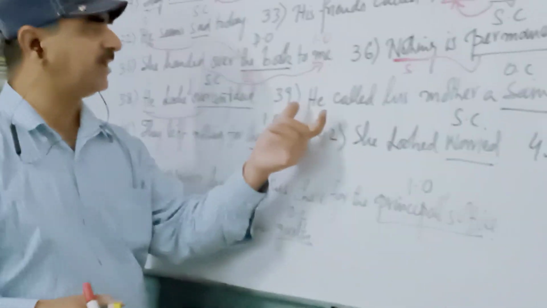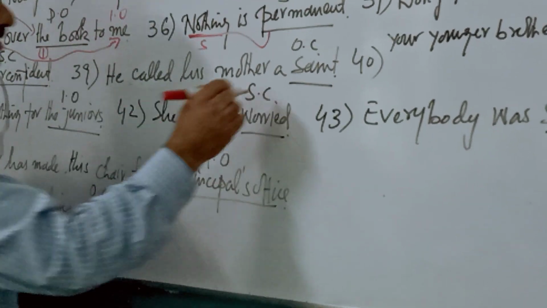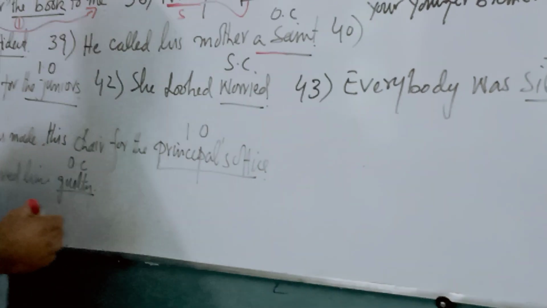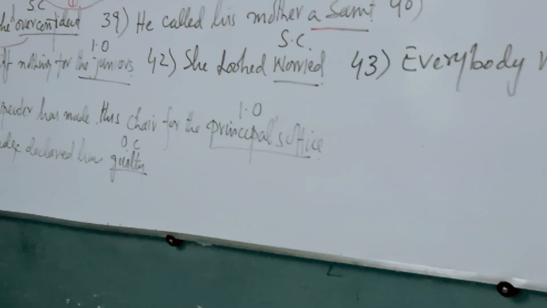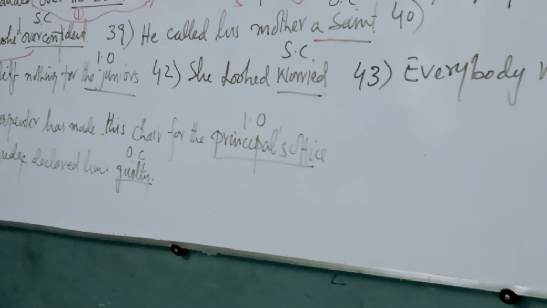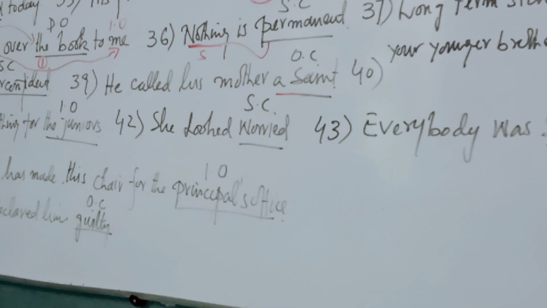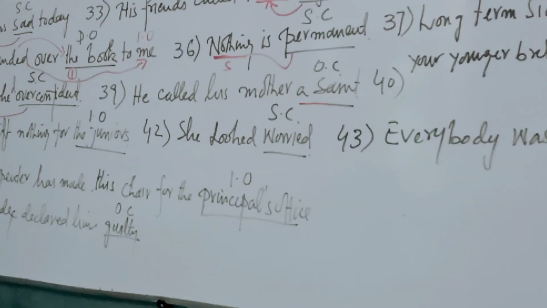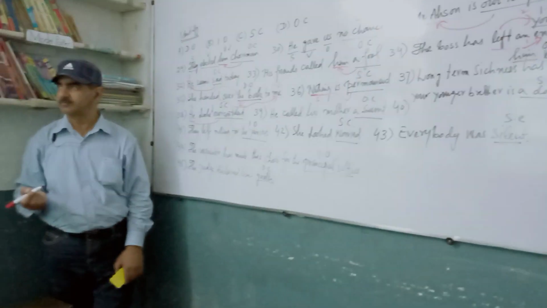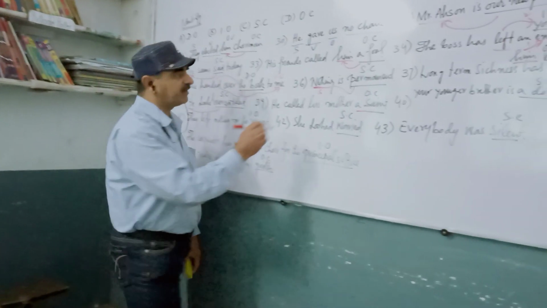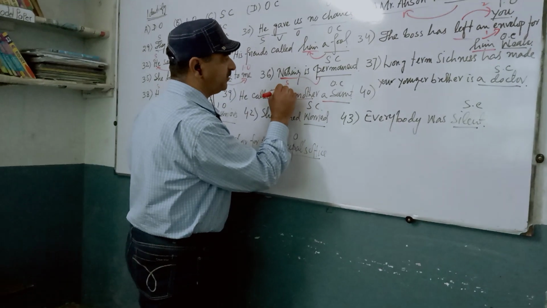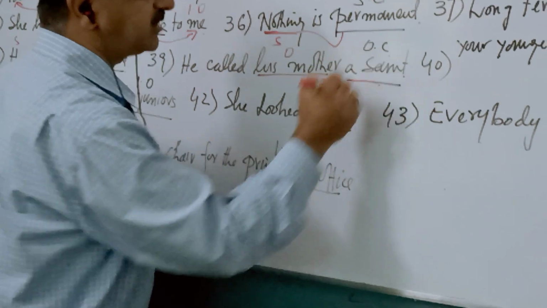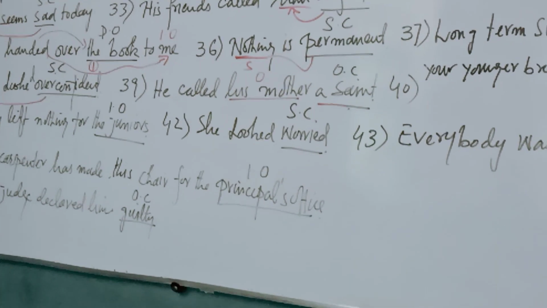Next one: He called his mother a saint. Why is a saint an object complement? Which object is it completing? It is completing his mother. That is the object. That's the reason it is an object complement.